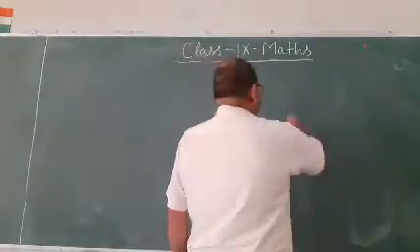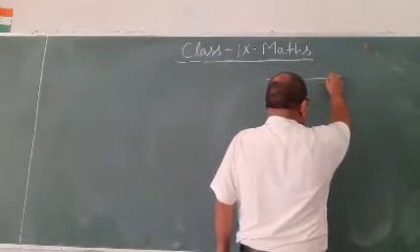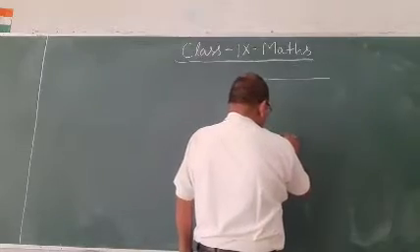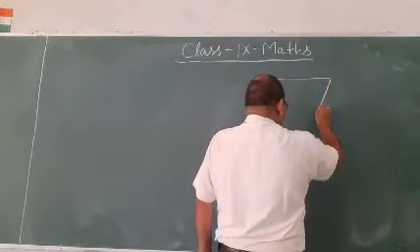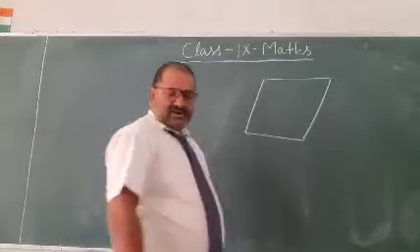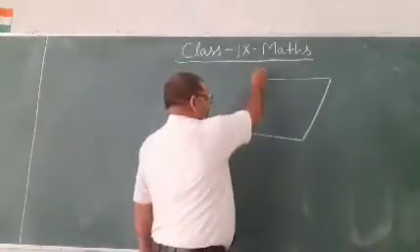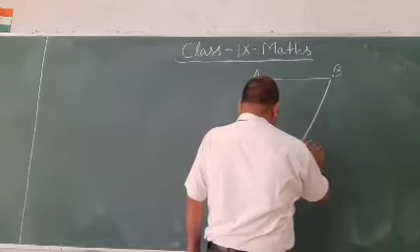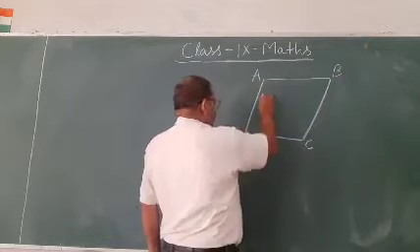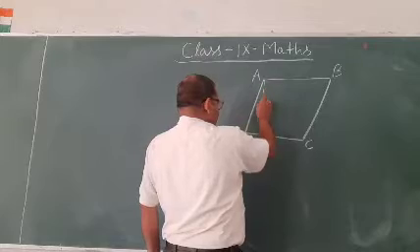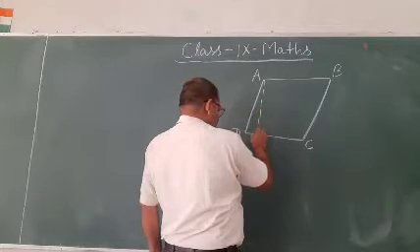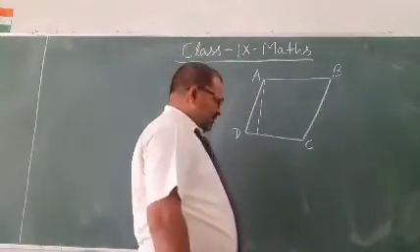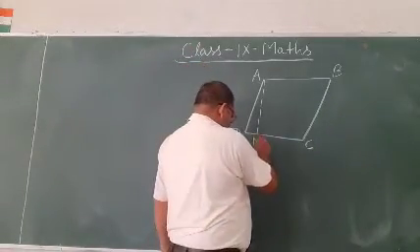Now the parallelogram ABCD, with the perpendicular AM.